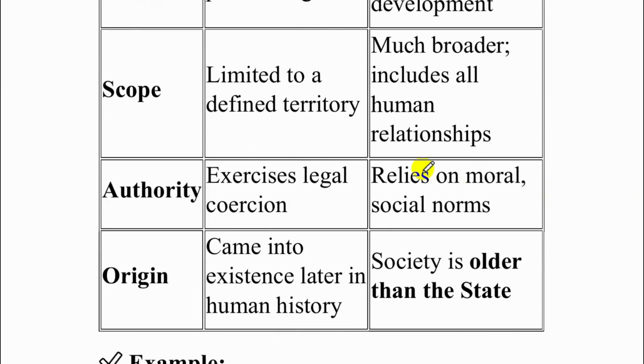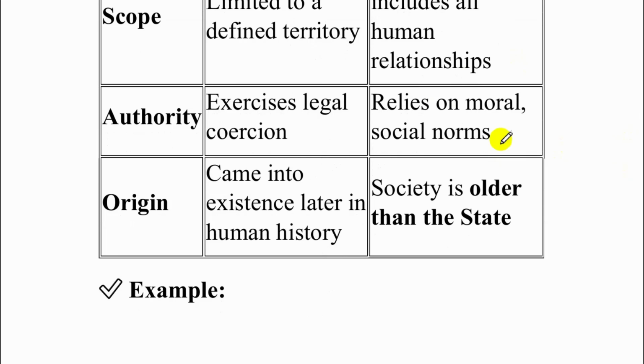The scope of the state is limited to a defined territory, whereas the scope of a society is much broader and includes all human relationships. The state's authority is to exercise legal coercion. Coercion means force, legal force. So that is its authority. The state can enforce laws. It can coerce people to act and behave in a certain way.